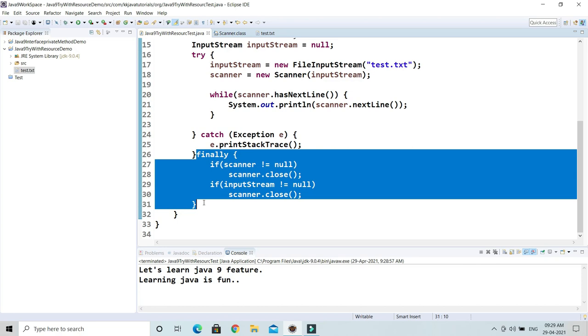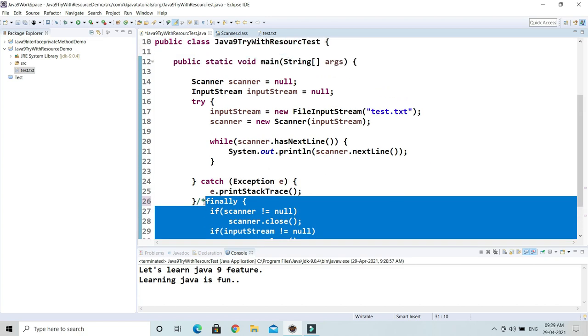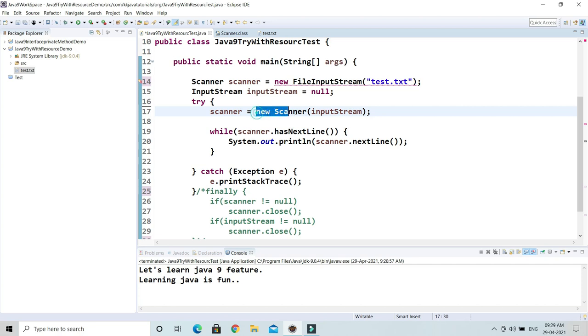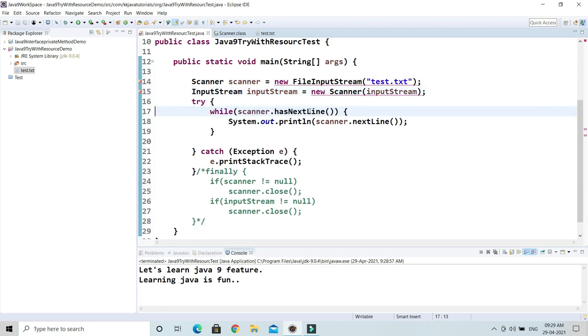You don't need to really close this resource explicitly. Rather, what you can do is declare these resources. Let me show you how we can declare resources in try. So in Java 7 onwards, let me show you what changes happened. Now I'm going to convert this code into Java 7 compatible code.